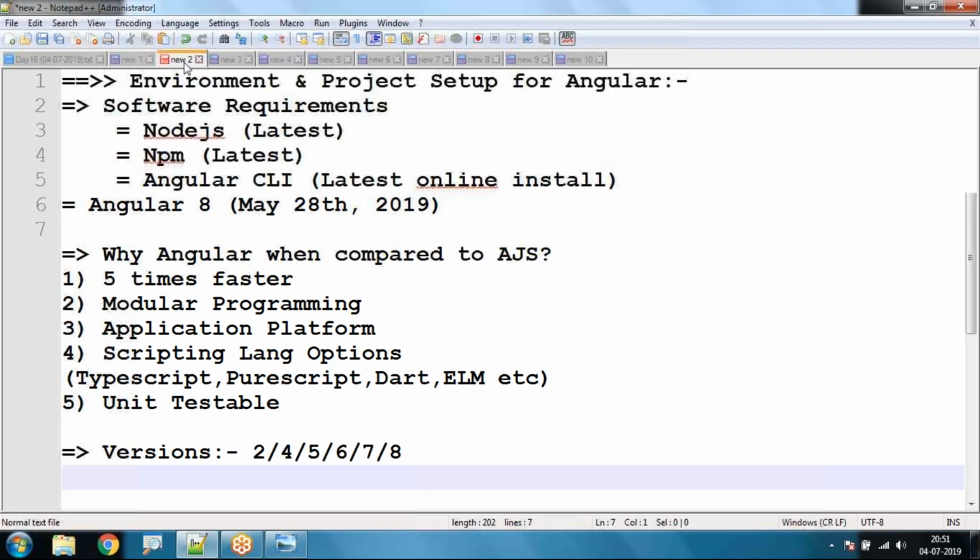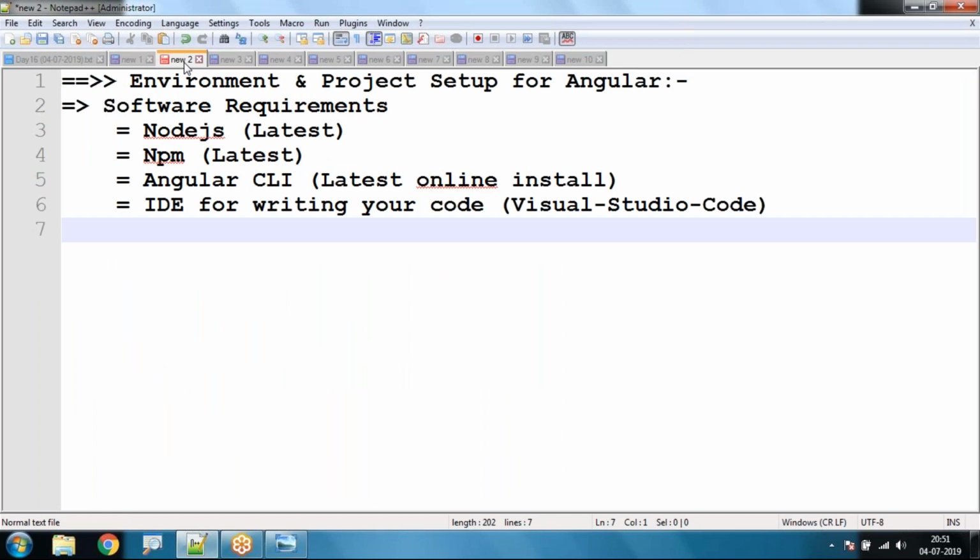What are the software required for Angular? First, we require Node.js. Node.js provides us the development environment for our Angular applications, something like a development server. And next, npm, which stands for Node Package Manager.